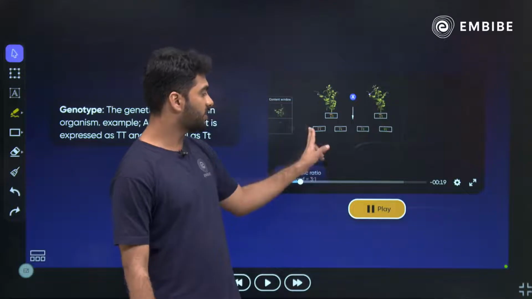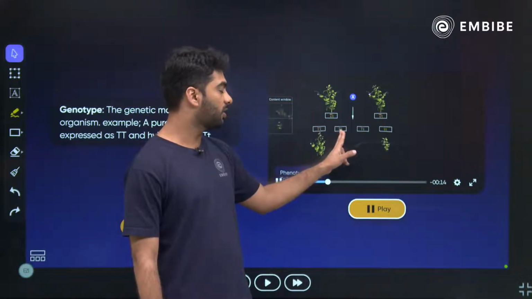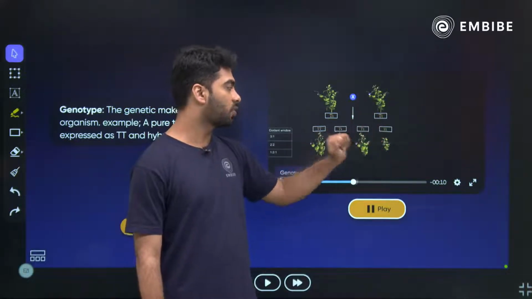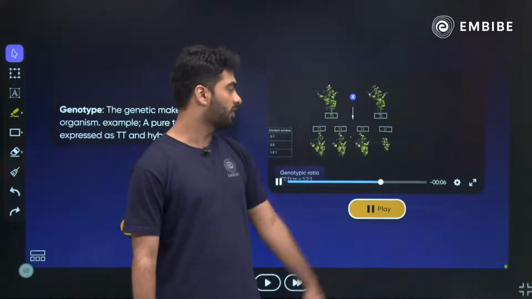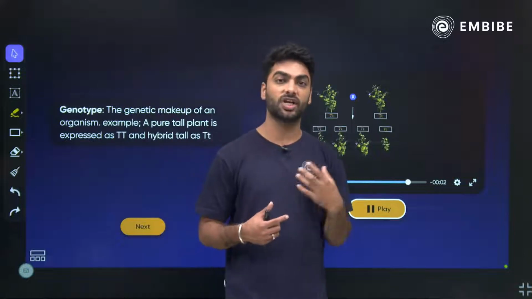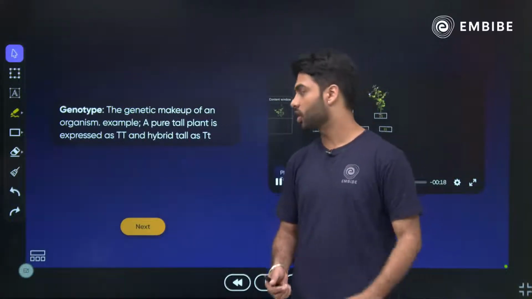You can see here capital T, capital T is pure tall, capital T, small t is hybrid tall, small t, small t is pure dwarf or pure short. So what you are seeing over here, like capital T, all this is nothing but the genotype. The genetic makeup or the genetic combination of an organism is called the genotype.